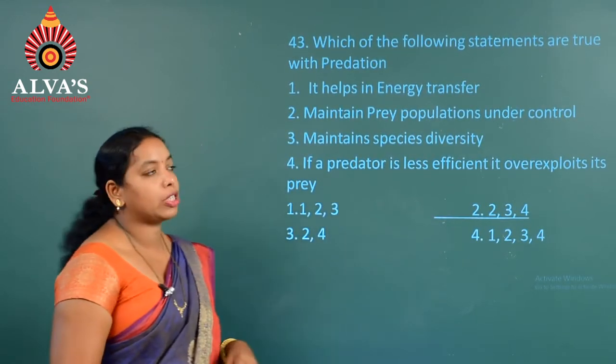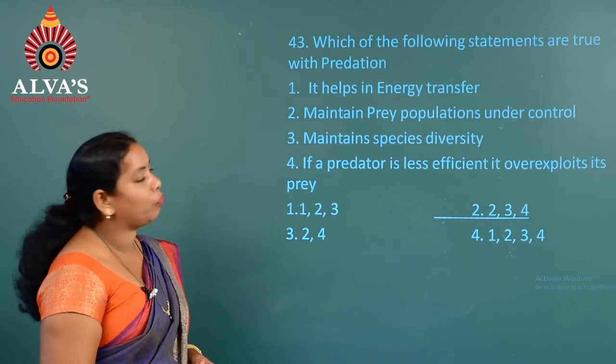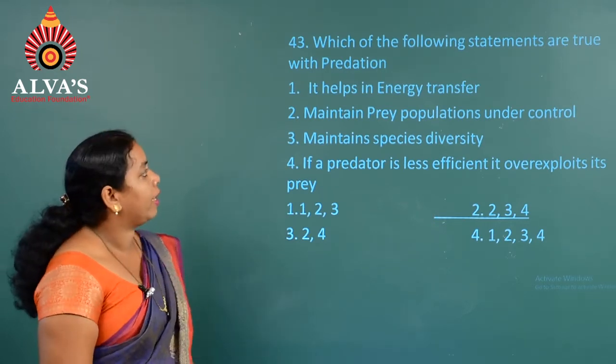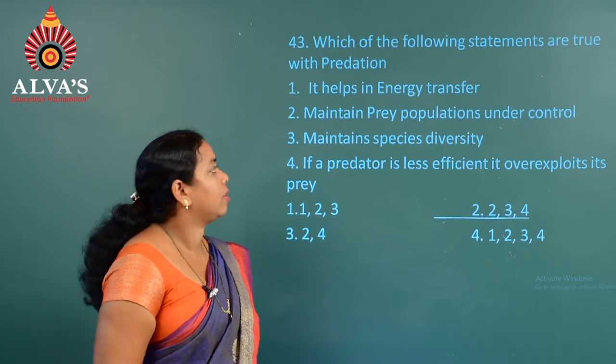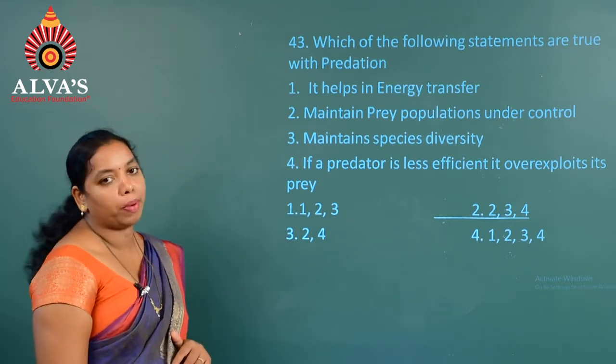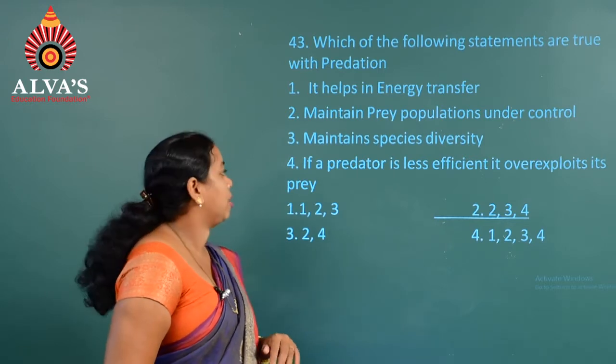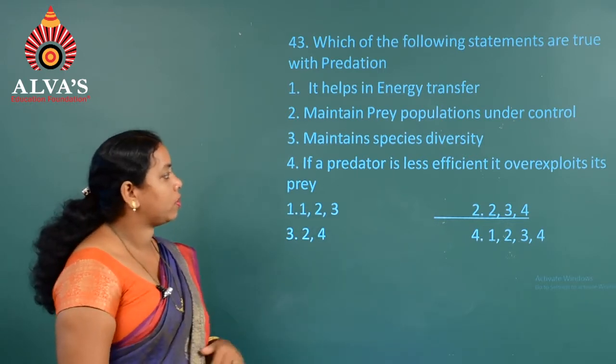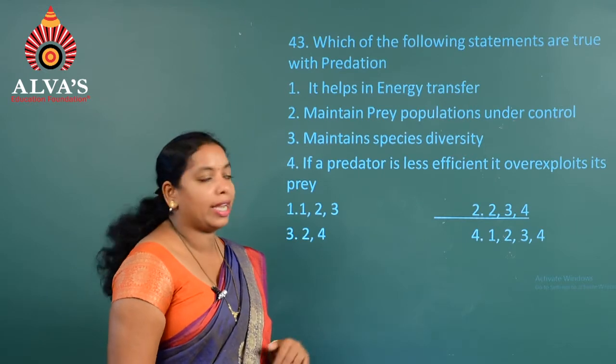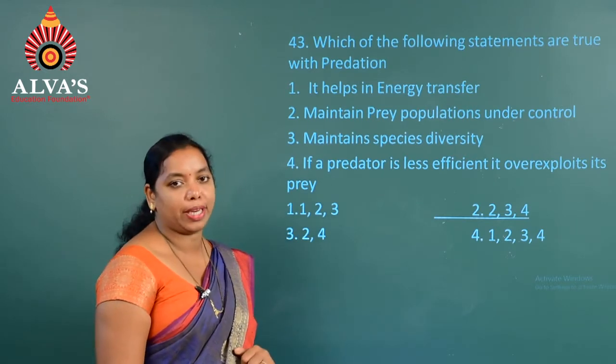On to the next question, that is 43. Which of the following statements are true with predation? First one, it helps in energy transfer. Second, maintains prey population under control. Third one, maintains species diversity. And the fourth one, if a predator is less efficient, it overexploits its prey.